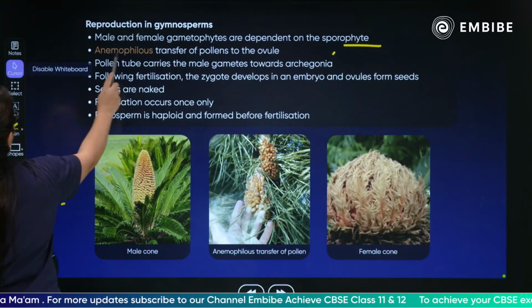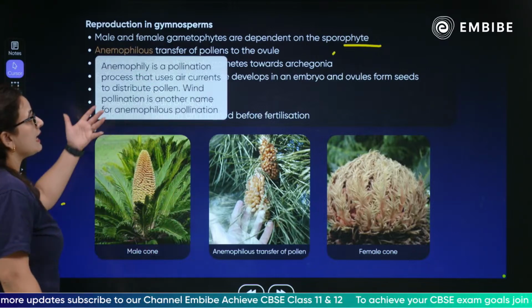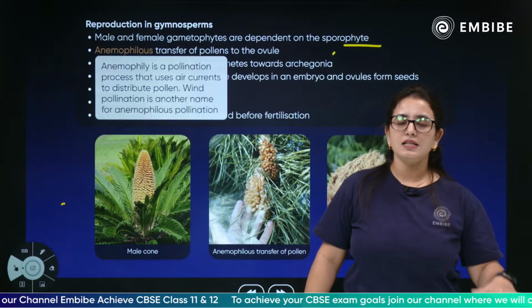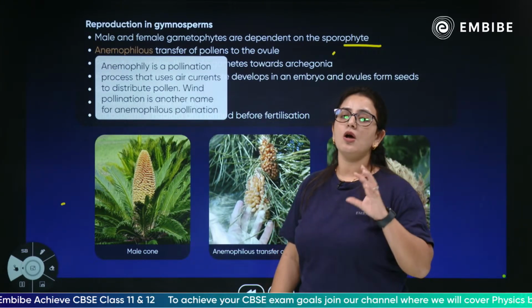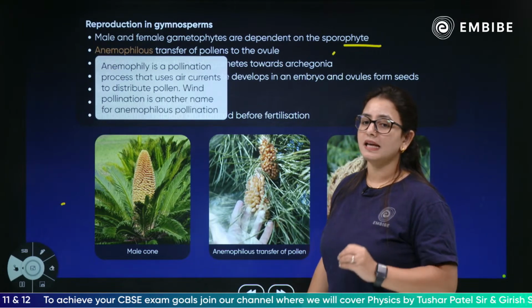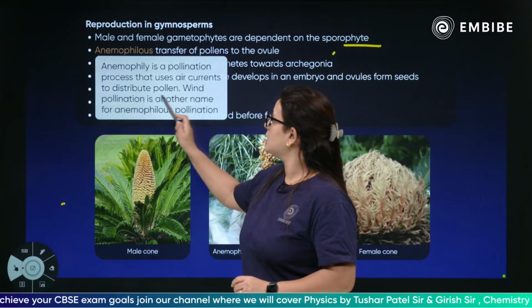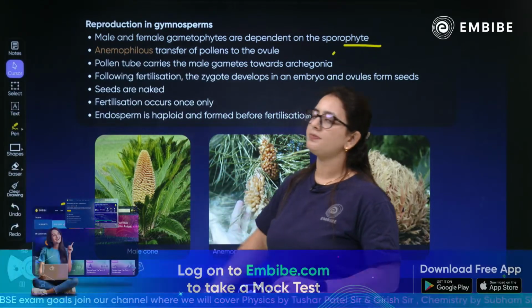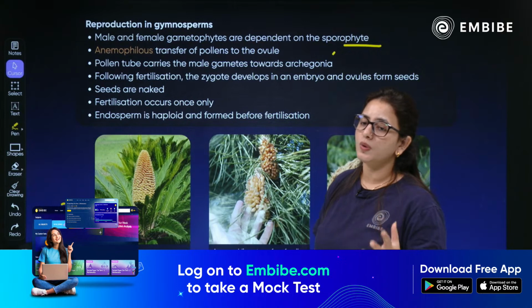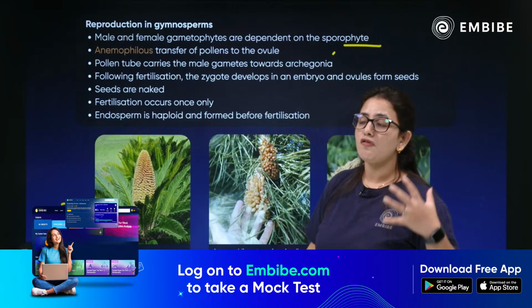It is the transfer of pollen grains through air currents. Anemophily is the transfer of pollen grains, the male gametes, through the air. Wind pollination is another name for anemophily. When the transfer of pollen grains takes place through wind, it is called anemophily.